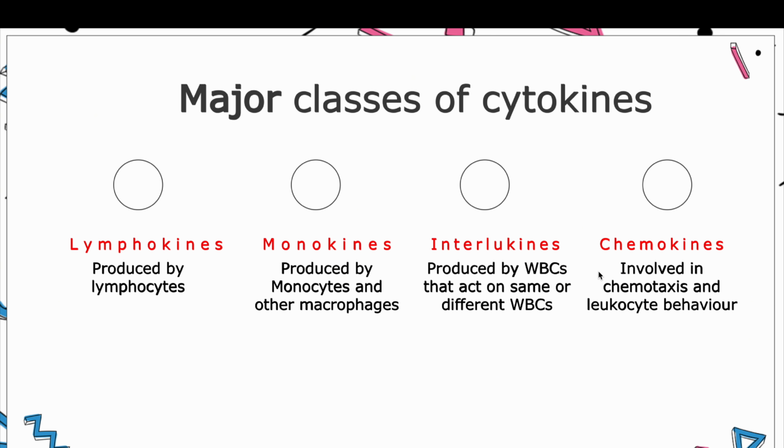So what are the major classes of cytokines? The present nomenclature of cytokines includes all the compounds that were known earlier by various names, such as lymphokines, which are produced by lymphocytes, monokines, which are produced by monocytes and macrophages, interleukins, produced by WBCs, and they act on the same or different WBCs, and chemokines, which are involved in chemotaxis and other leukocyte behavior.